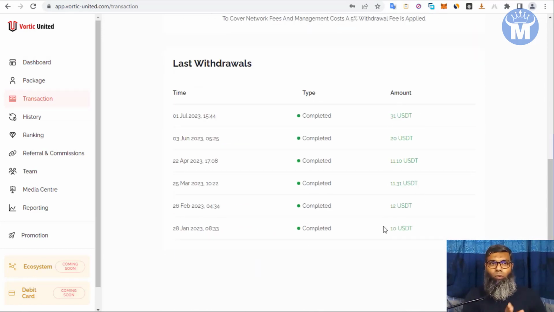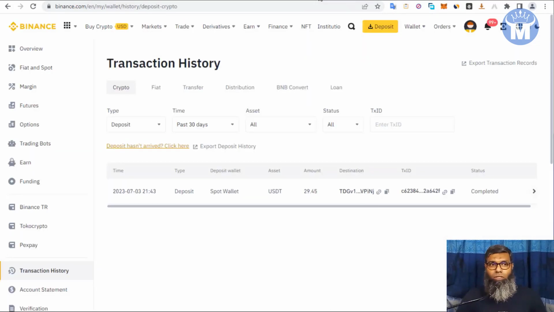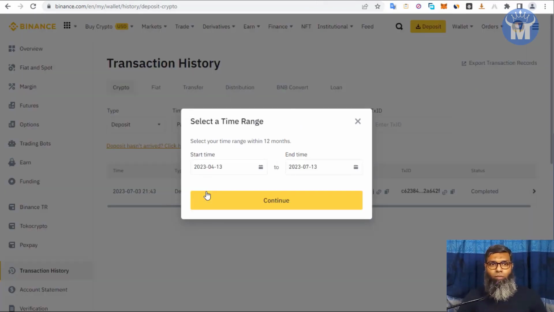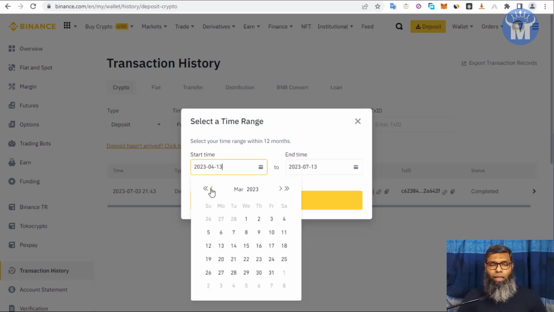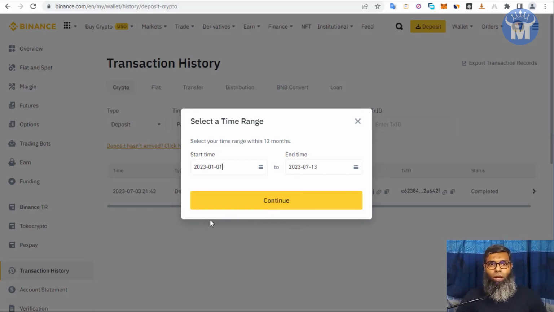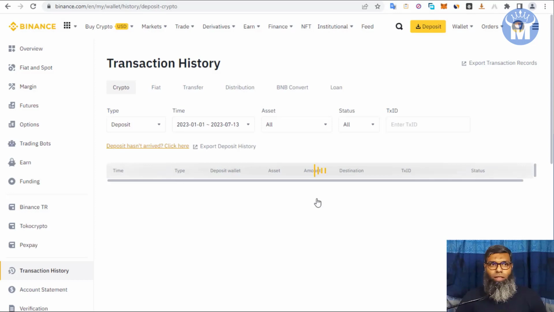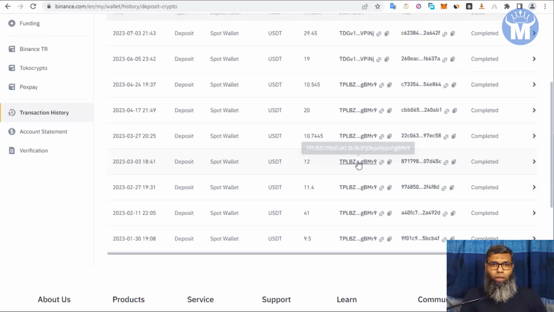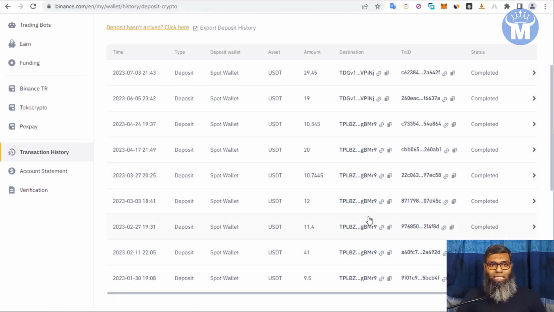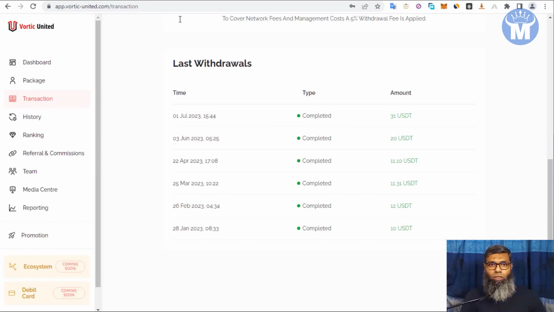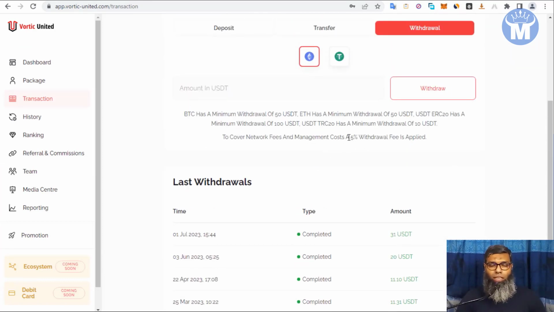If I go over to my Binance transaction history, and select the past 6 months and continue, it will load the past 6 months of transactions, showing my other payments anyway. Beside that, I'm going to show you there is a 5% fee for every withdrawal. So the amount is $10.